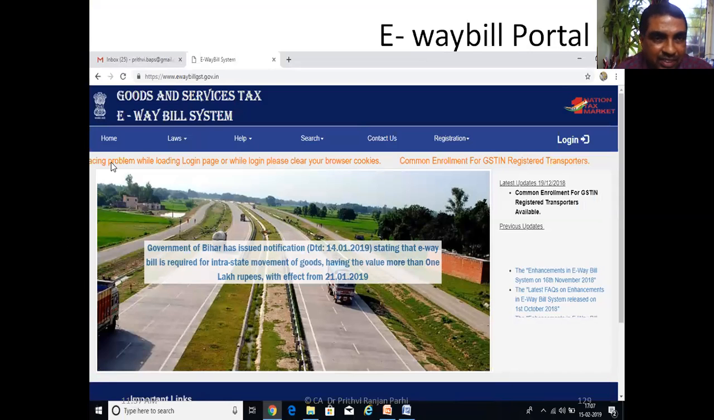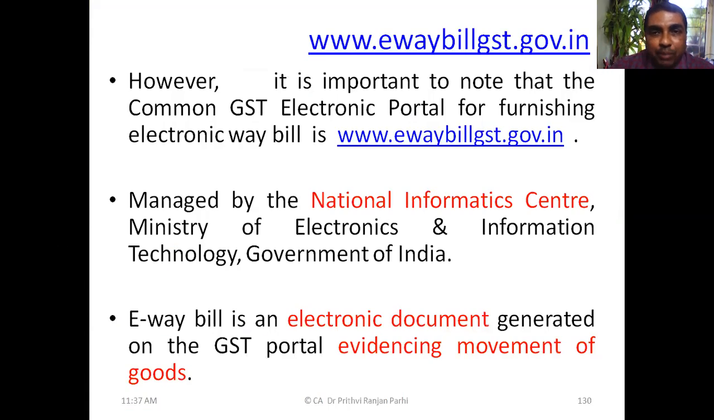You see, the site is www.ewaybill.gst.gov.in. This is one more portal. Through this portal, e-way bills can be generated. We need to have some idea about what an e-way bill is. Okay, this is the website address, ewaybillgst.gov.in. You can visit this website and find out how it looks. This is managed by NIC, that is the National Informatics Centre.